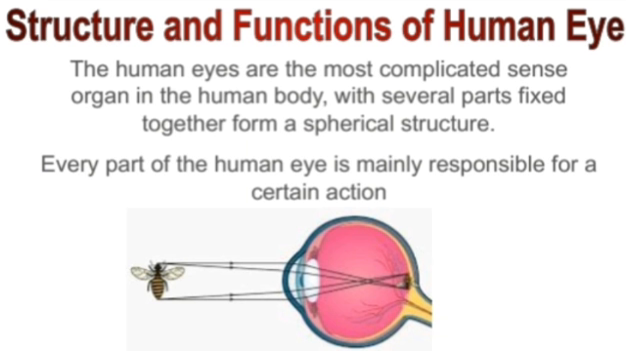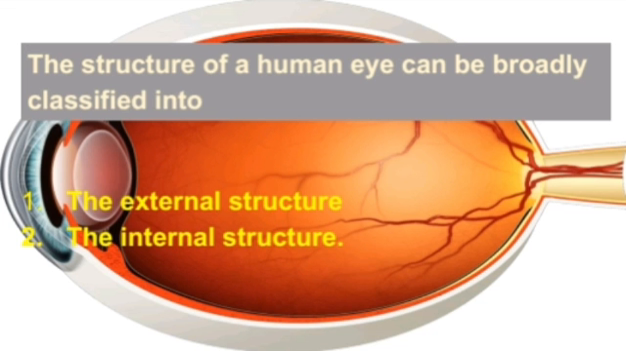Structure and functions of the human eye. The human eyes are the most complicated sense organ in the human body, with several parts fixed together to form a spherical structure. Every part of the human eye is mainly responsible for a certain action.